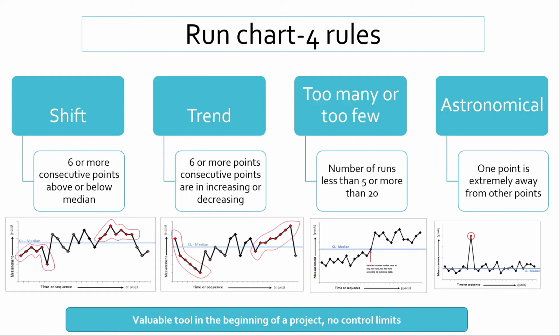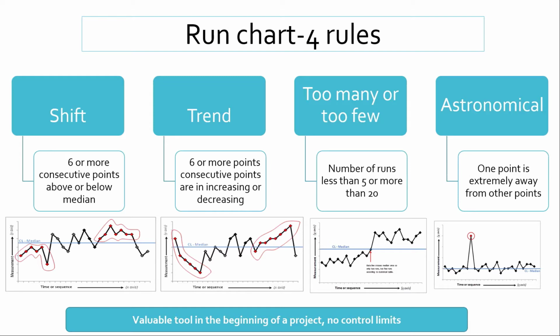And too many or too few, what does that mean? That means too many runs or too few runs. As you can see in this picture, how many runs are there? 2 runs are there. You can see one run above the median and one below the median. So this means it is too few runs.